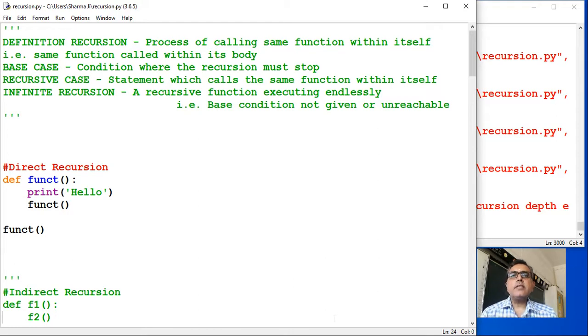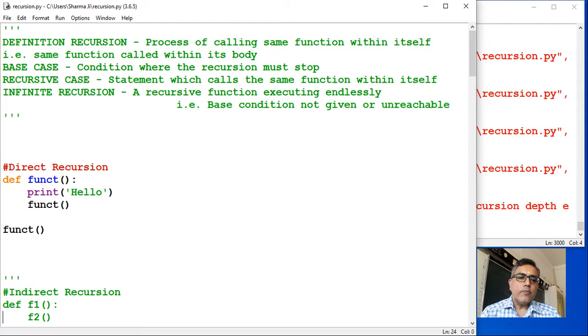Okay, that makes the code clean and easy to understand. There are situations, by looking at the examples you will come to know where recursion can be used. So what is meant by recursion? Process in which the same function is called within itself. Now in recursion you must have a base condition and a recursive case. Okay, first we will see what is meant by recursion.